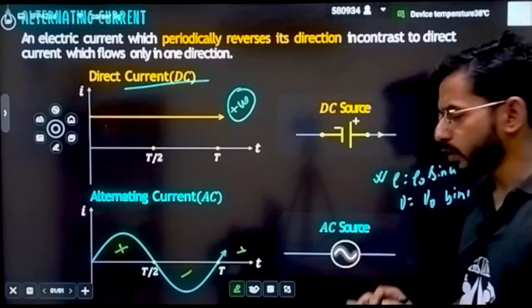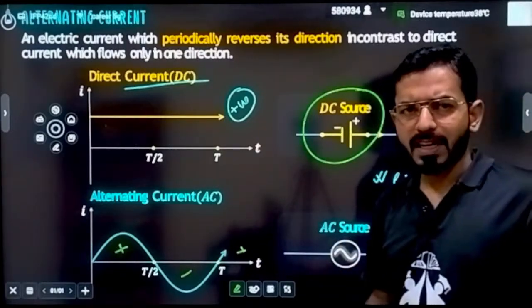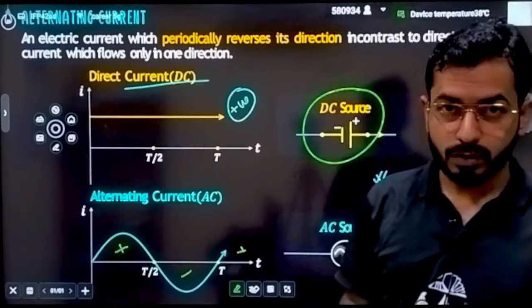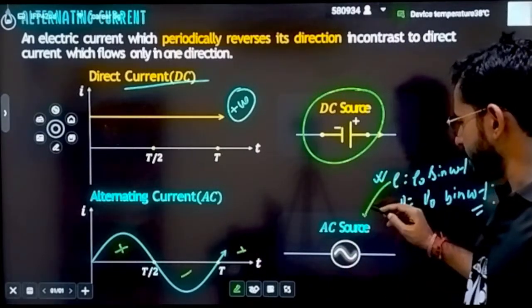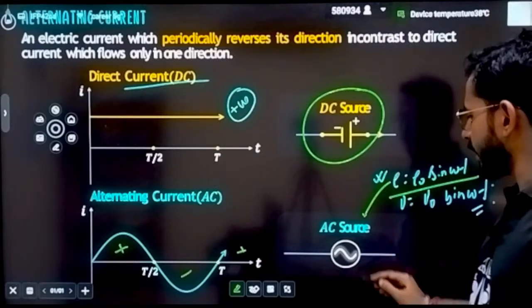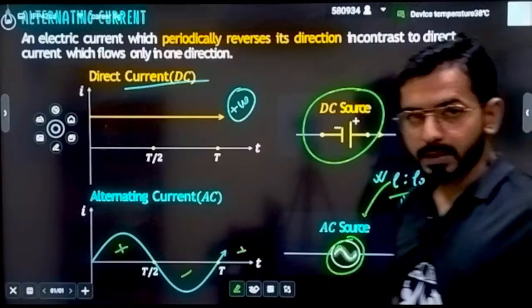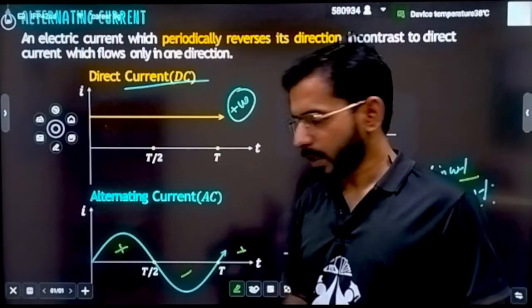About the equations I have told you in the last class. This is a DC source, our normal battery that we have understood for the complete three to four chapters. That was the source of DC current. But what about the source of AC current? How is it represented? This is the source of AC current. The equation is E naught sine of omega t, and it is represented by this sign. From this kind of source alternating current will be emitted. Clear?